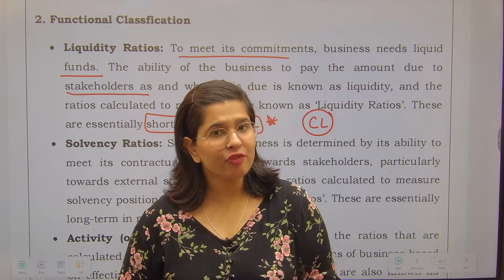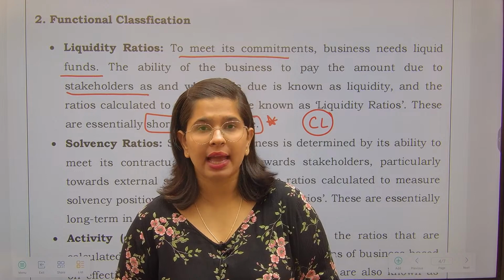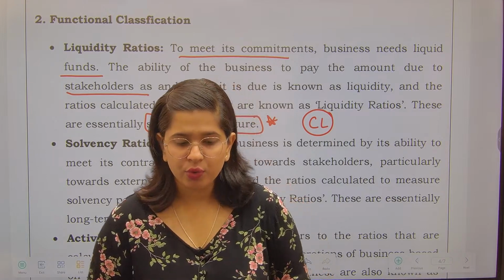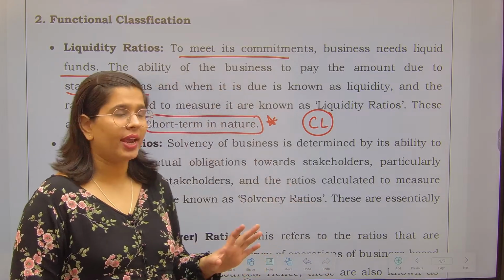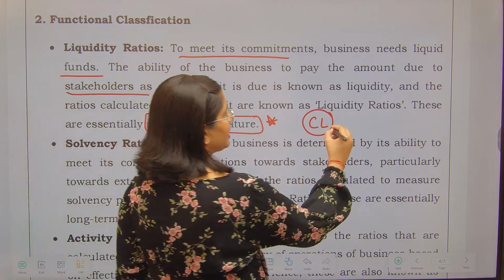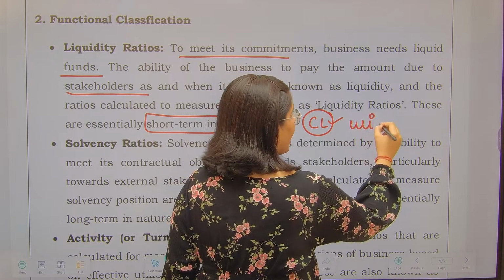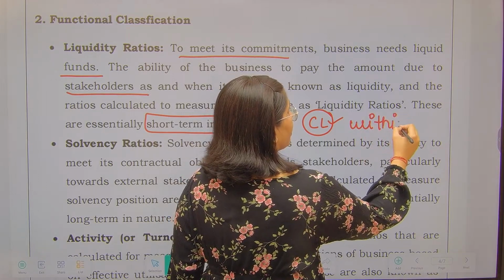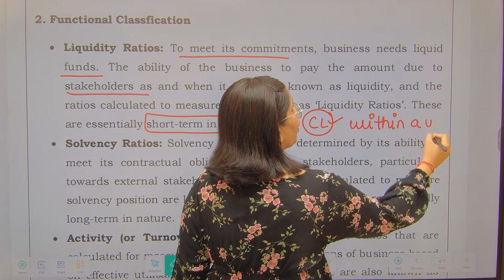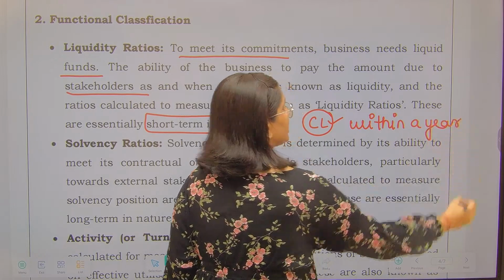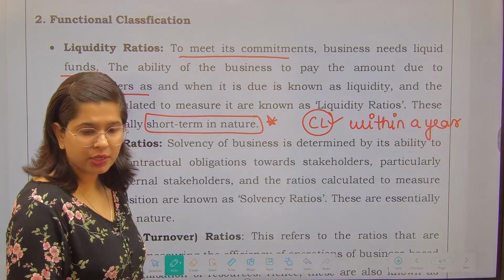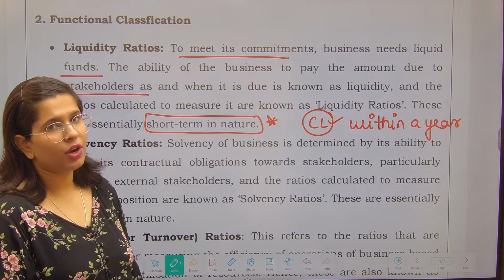Do I have enough money to pay off my current liabilities? That I know through the current ratio, right? So current liability is the liability which I need to pay within a year, and through the liquidity ratio, I want to see whether I am able to pay off my liabilities or not.